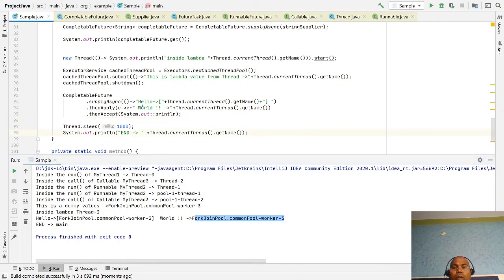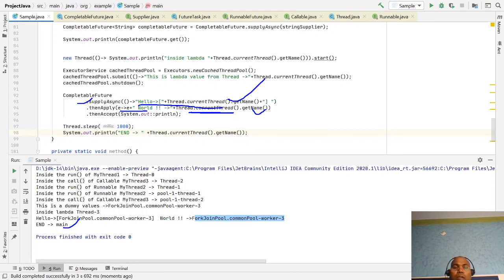Now notice, sometimes when I run this, it is done by the fork-join thread pool, and this is done by the main thread. Sometimes this is done by the main thread, sometimes maybe by the worker thread pool or something different, if you want to pass your own customized thread pool. It depends: if main is busy then the worker thread pool gets a chance, if main is free then main does this task.